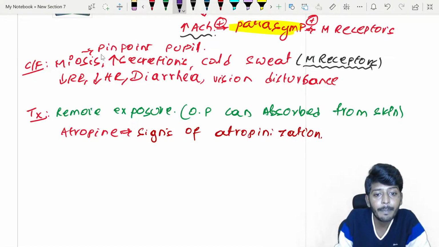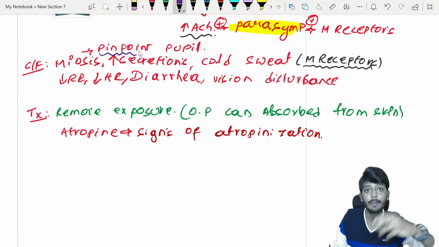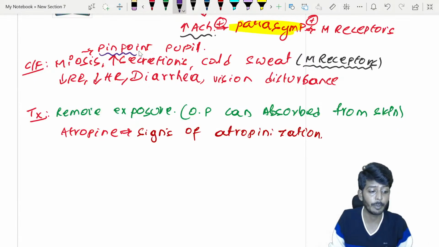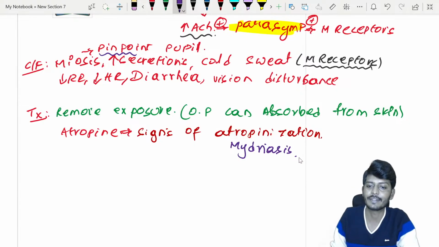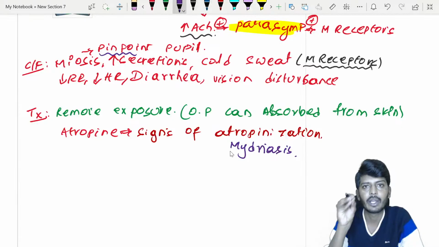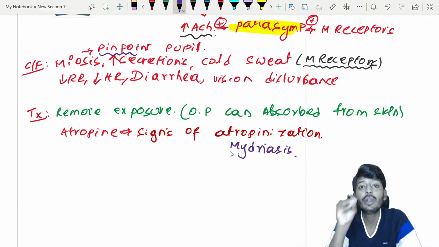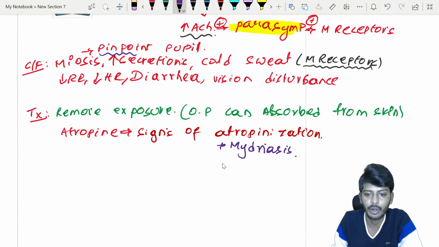So यहाँ पे क्या था, pinpoint pupil था. Pinpoint pupil का opposite होना चाहिए. After you give the treatment, it should become opposite to that of pinpoint pupil. That should become mydriasis. Okay, so this is a very important point, bacho. Organophosphate poisoning had pinpoint pupil. Now it has to become mydriatic, means dilation of the pupil. That is a very important point.